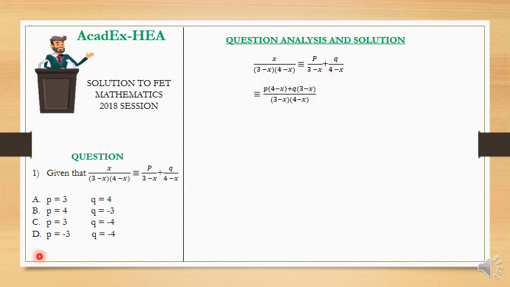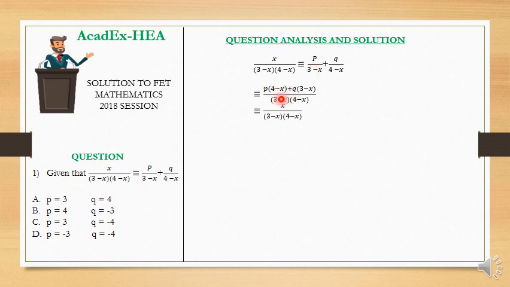Now looking for the LCM here, the LCM is going to be 3 minus x times 4 minus x, which is this denominator here, and then we are going to have this divided by 3 minus x, then times p, which is p into 4 minus x.